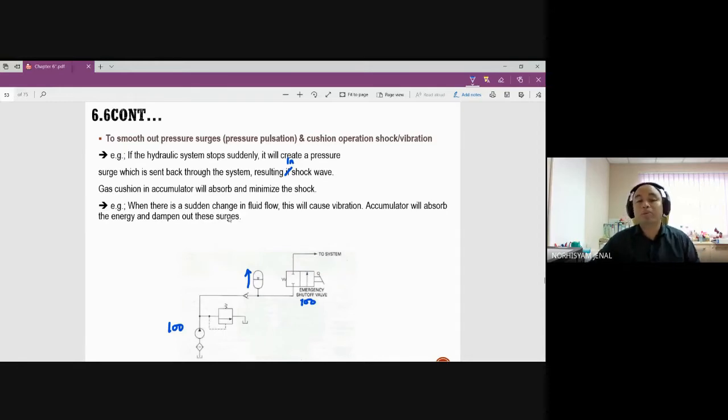What we want is the liquid to come out to the system in a very smooth manner, so that when you have, for example, a piston, the piston will move out very nicely to the right like this. We don't want the piston to move out like this: start, stop, start, stop. We don't want that to happen because it will affect our condition.